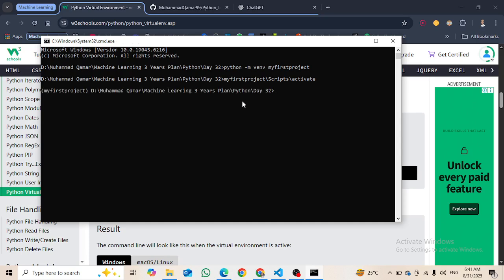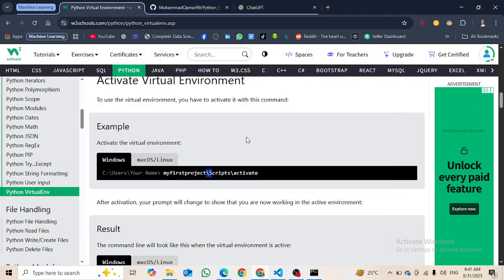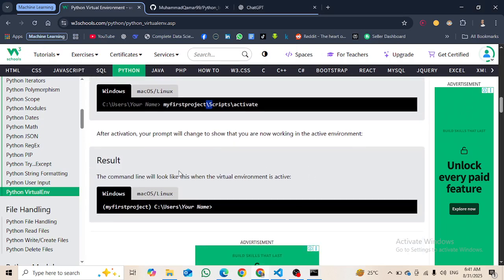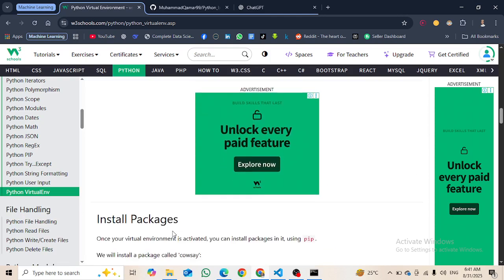Enter it, and here I guess something has happened. It has been activated, I guess. After activation your prompt will change to show that you are now working in the active environment. The command line will look like this when the virtual environment is active. So Windows, my first project, yes, it is like that, and then the user and your name, etc.